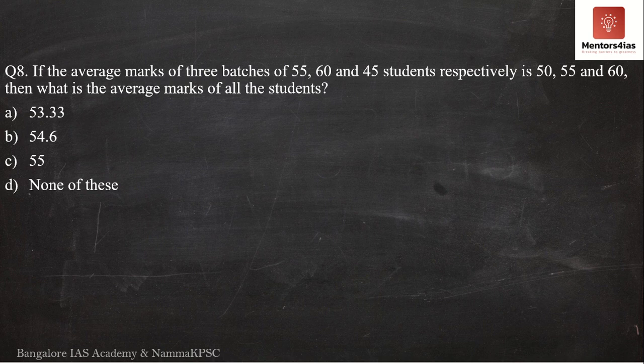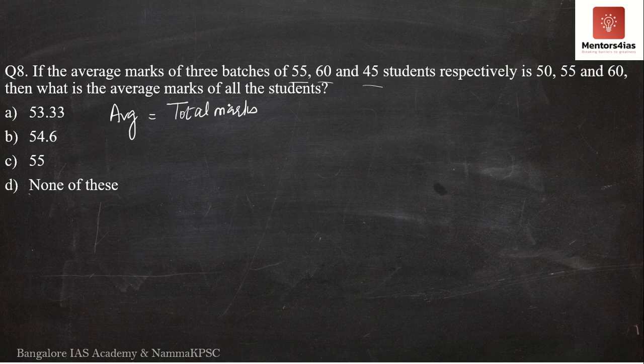Okay, so there are 3 batches of 55, 60 and 45 students respectively, and their average marks are 50, 55 and 60. So what is the average marks of all students? Now, in order for us to determine the average marks of all students, what do we need? We need the total marks.